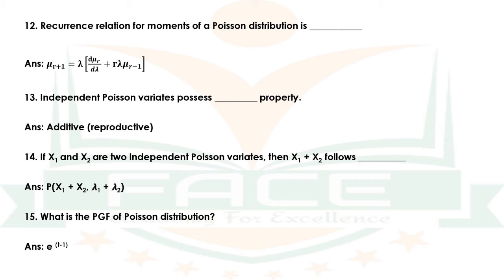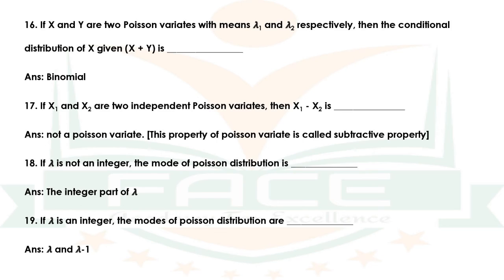Question number 15. What is the PGF or probability generating function of Poisson distribution? The answer is e raised to lambda into t minus 1. Question number 16. If x and y are two Poisson variates with means lambda 1 and lambda 2 respectively, then the conditional distribution of x given x plus y is dash. The answer is binomial.